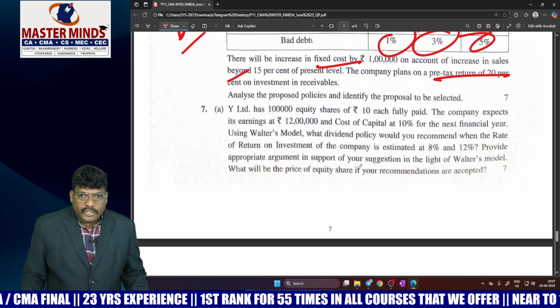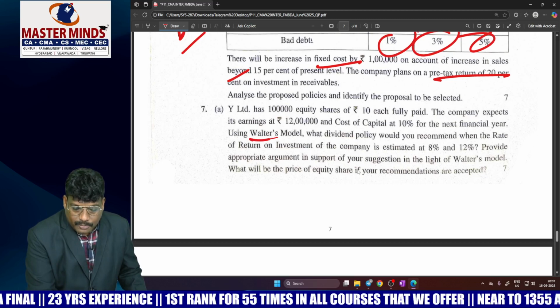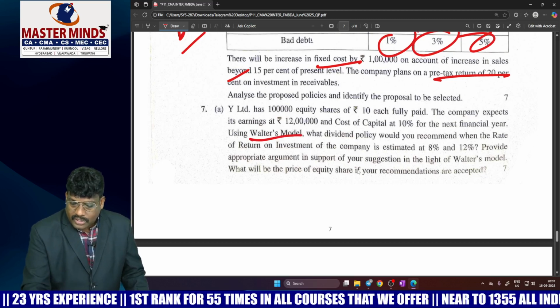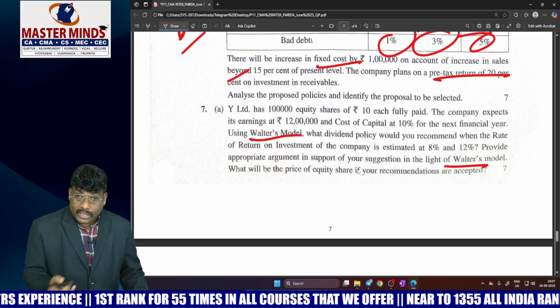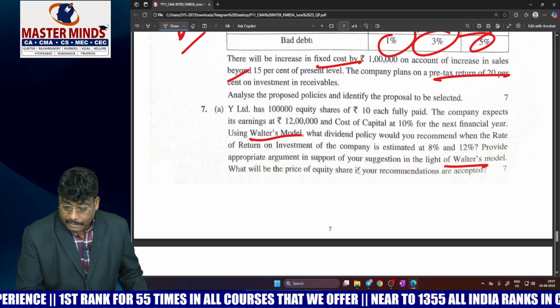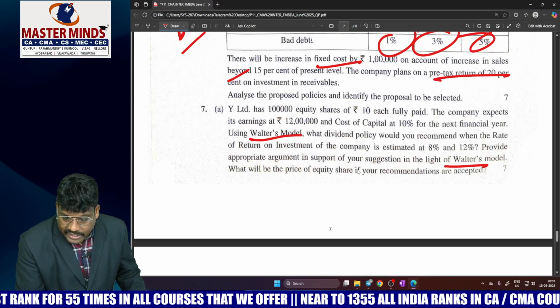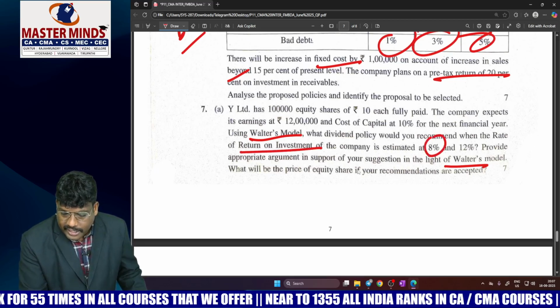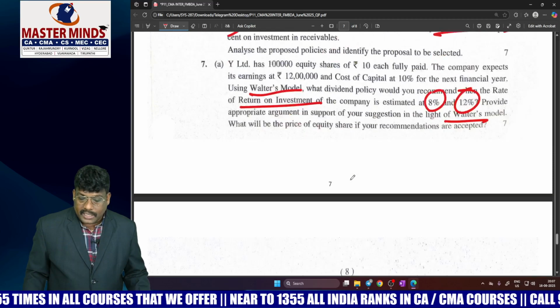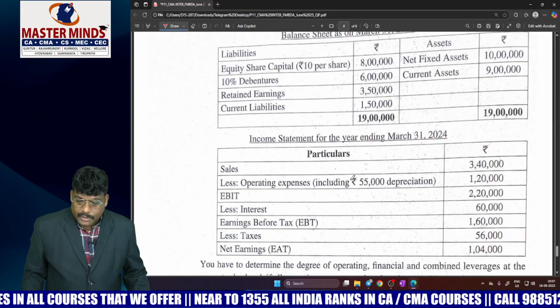So thereafter the question number 7, that is from the Walter model theory. They asked the Walter model, a direct question, and in our materials the same question is covered, but where the dividend payout ratio model is there, whereas here they changed the rate of return to 8% and 12%, what would be the identity. And this is the observation.